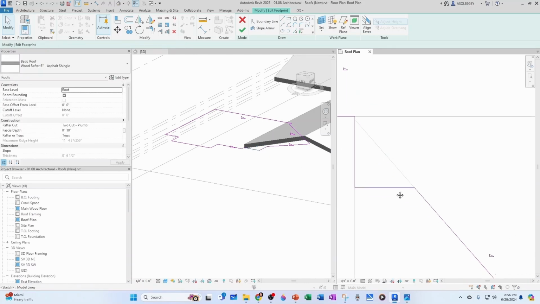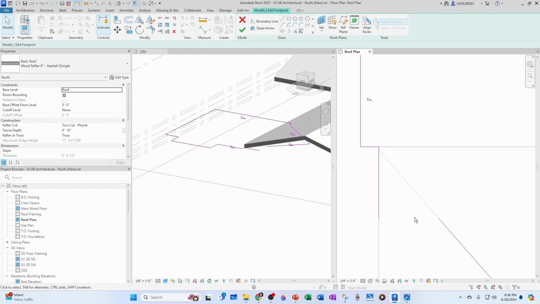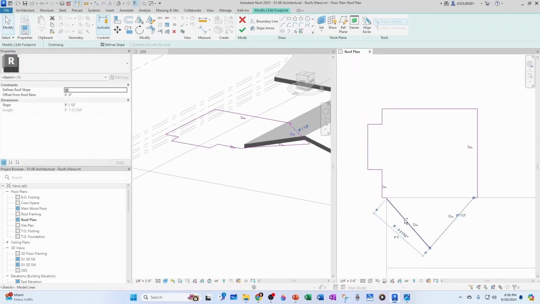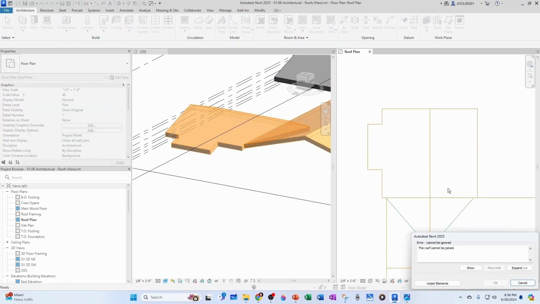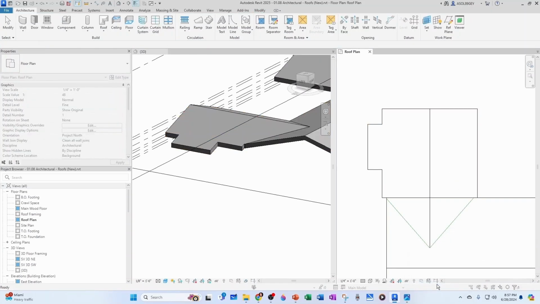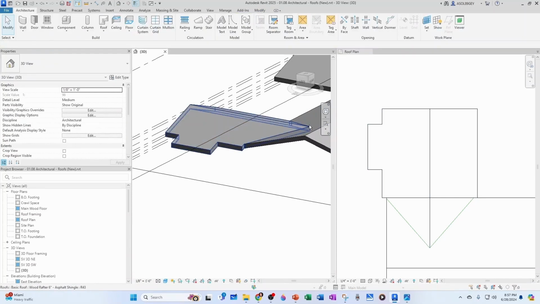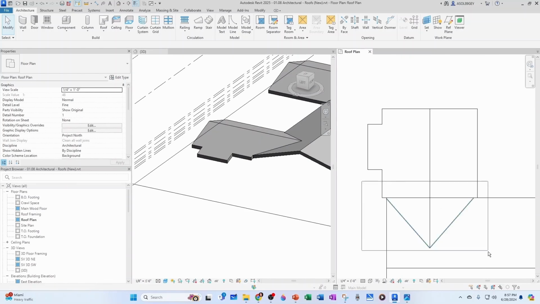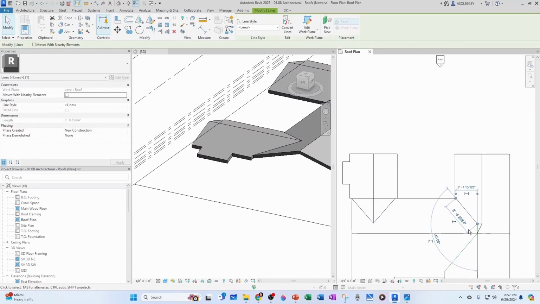And what we can do is actually delete this one here and then do TR from here to here, and we get these two guys not sloping. Now accept. And now with this warning we can simply say unjoin elements. It's not a big deal because now we trim so we don't have anything major underneath, so that's pretty good. Now we can delete these two model lines. Let's delete also these model lines before we forget.